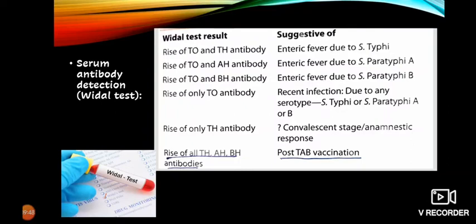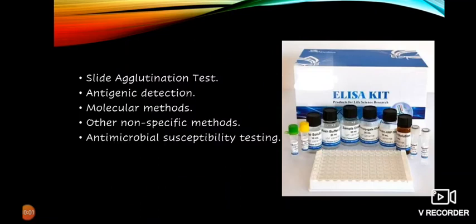Rise of TH antibody represents convalescent stage or anamnestic response. And in vaccination, there is rise of all TH, AH and BH antibodies. Some other tests are slide agglutination test. In that, identification of Salmonella at genus level can be confirmed. Other tests are antigen detection. Molecular methods. In molecular methods, there is ELISA test and polymerase chain reaction, that is PCR.